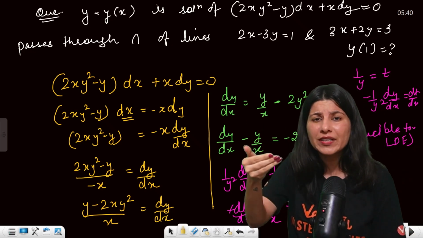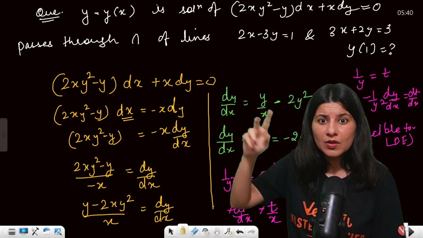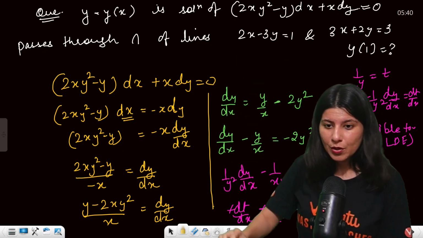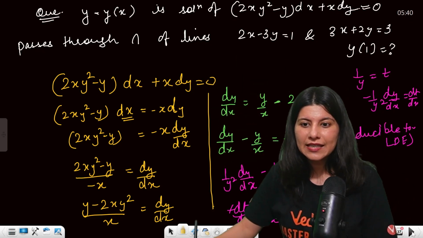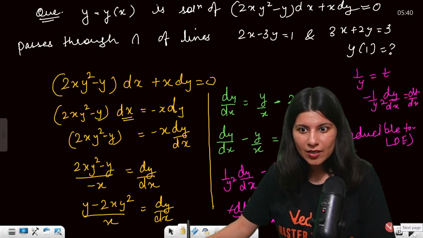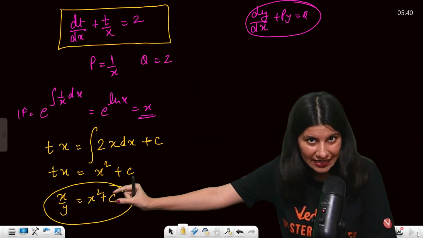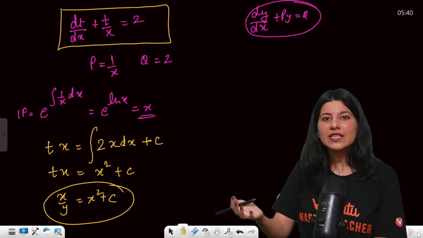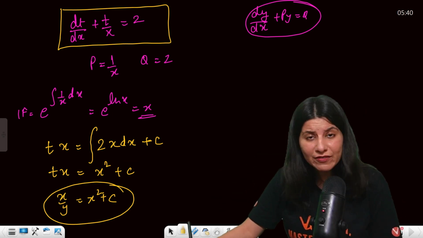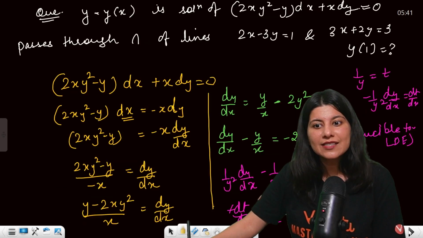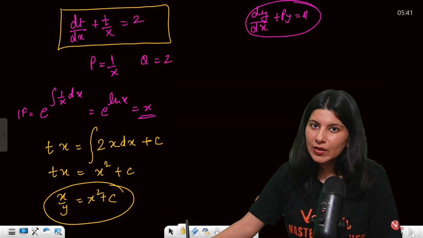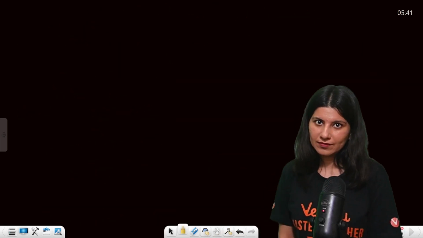That means the point that the curve is passing through, the intersection point of these two lines. You have to satisfy that point in this equation to get the value of c. Once you get the value of c, you have your curve, and what they are asking is y of 1. You put x equals 1, you get the value of y, and you're done.